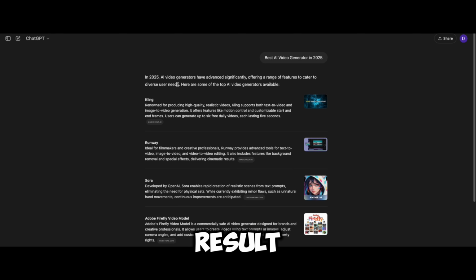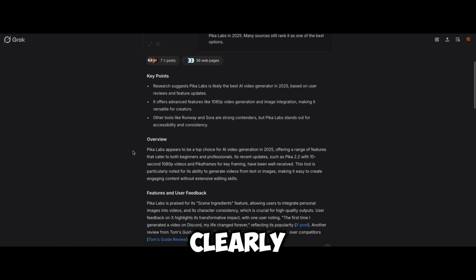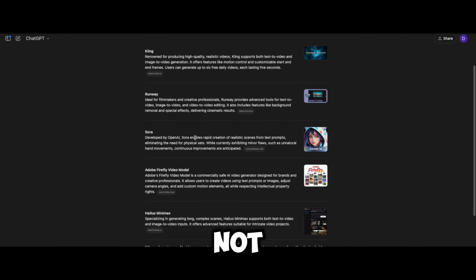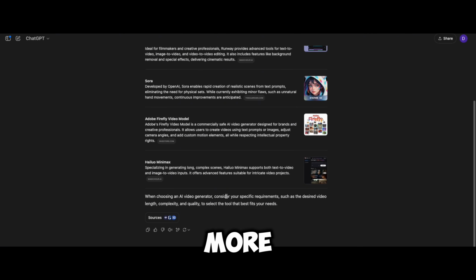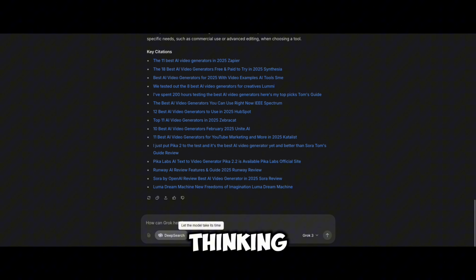But you can see the result, it's not giving one answer. It goes with multiple video generators' features, and it didn't even say which one is best. It gives only top AI video generators. But here it clearly says Pika is the best one in AI video generation for 2025. So to make a very good decision, you can rely on Grok 3, but in ChatGPT, you may not get a right answer. It gives you a more generic or diplomatic answer, but here you will get straight to the point what you want. So now let's get into deep thinking and see what output it gives.